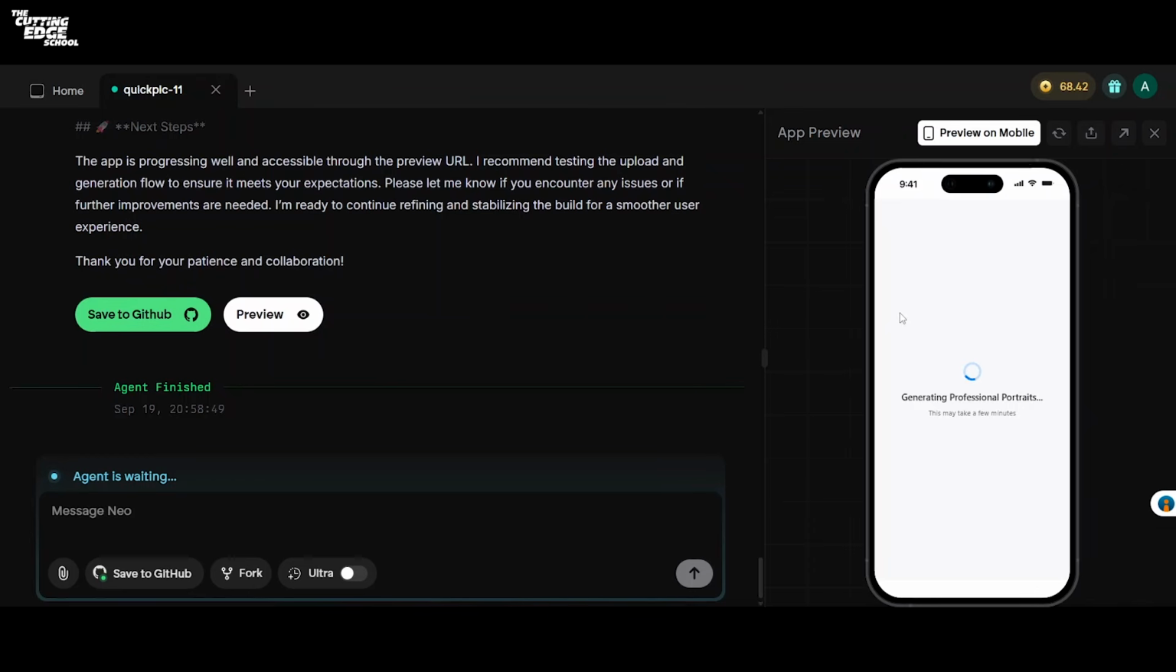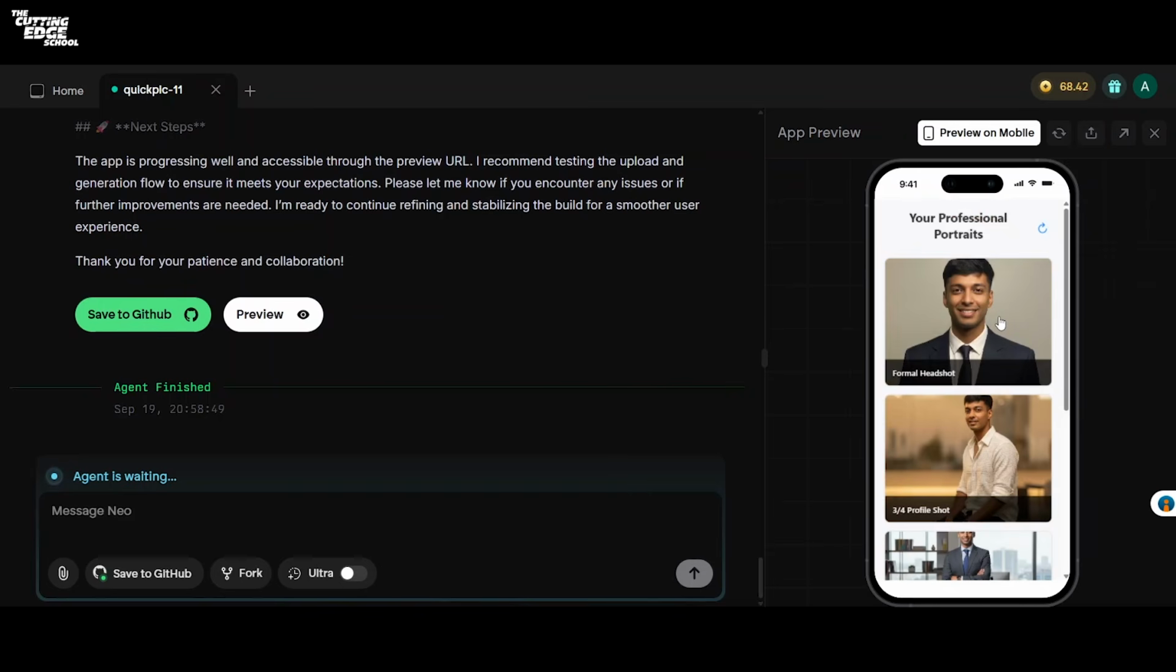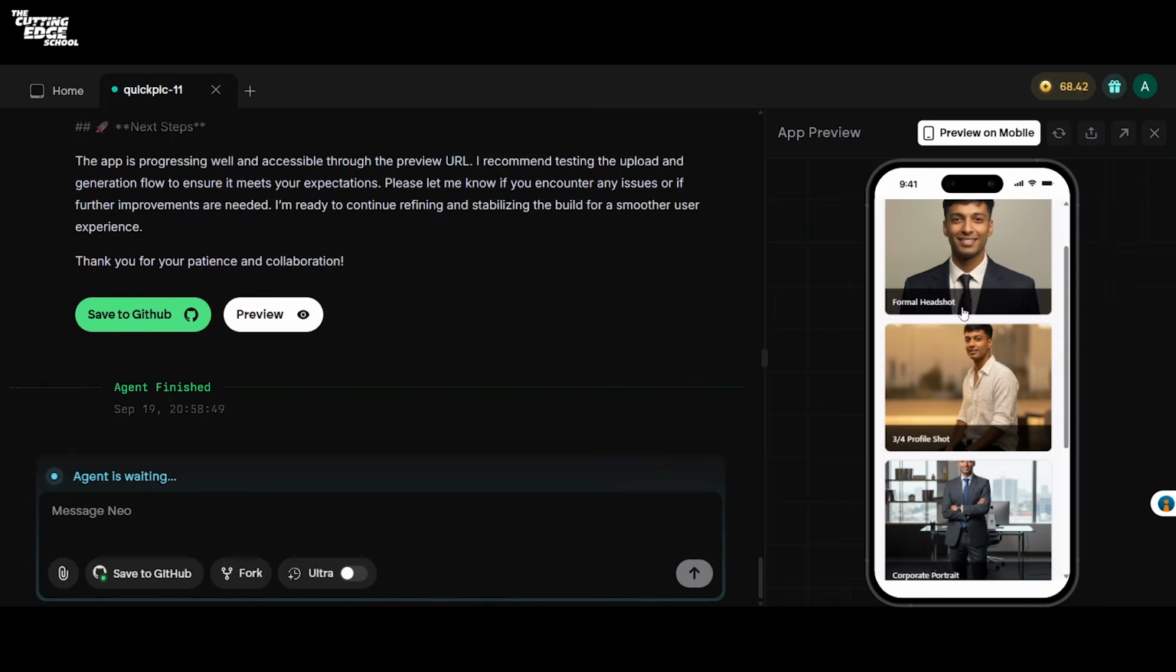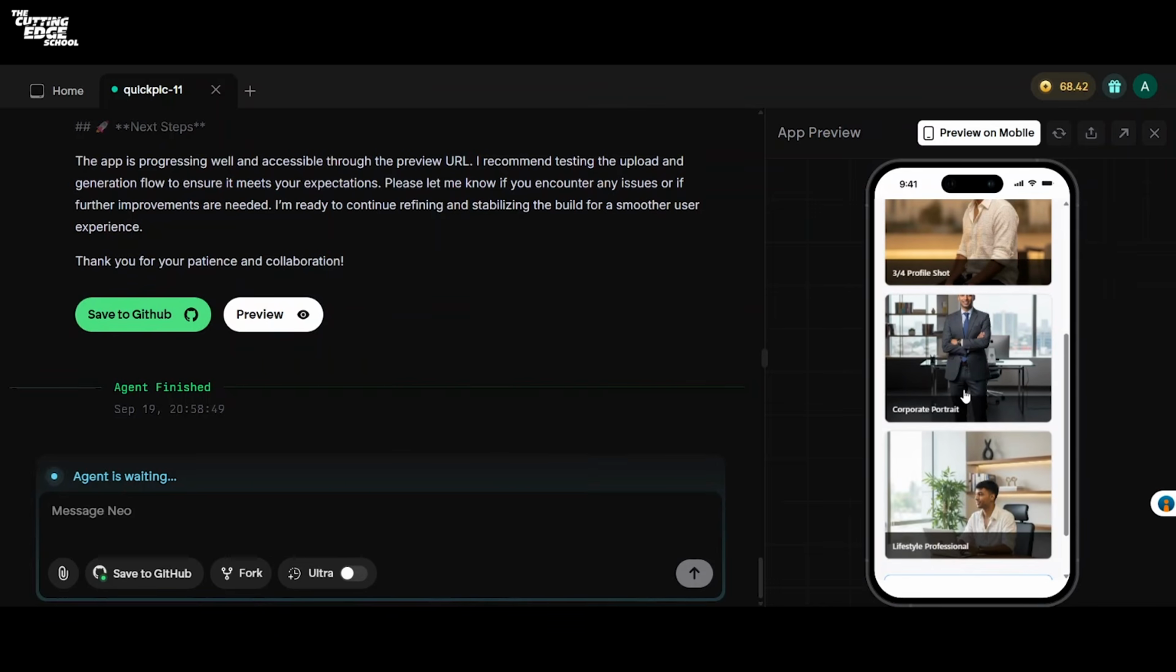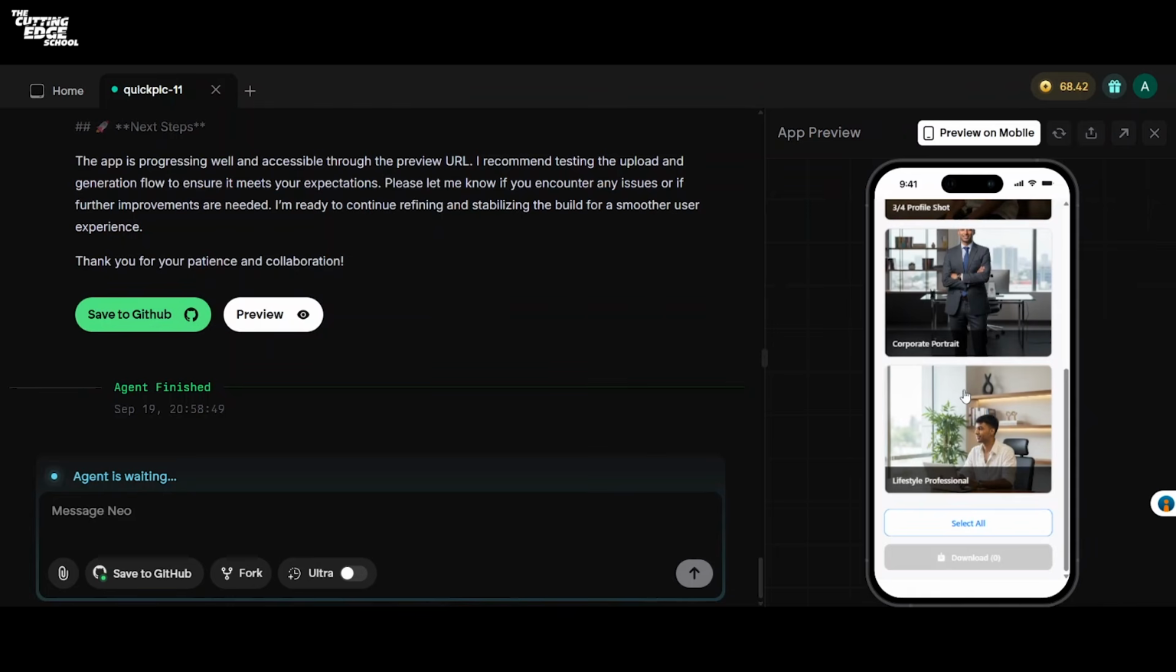Now it takes some time for LLM models to generate an image for you. Let's see if it's able to give the output to us or not. Now, as you can see that it has generated some very beautiful portrait images for me. I have my formal photo shoot, I have my profile shot, I have my corporate portrait, and I also have my lifestyle professional. I can select any one of this and click on this download button.